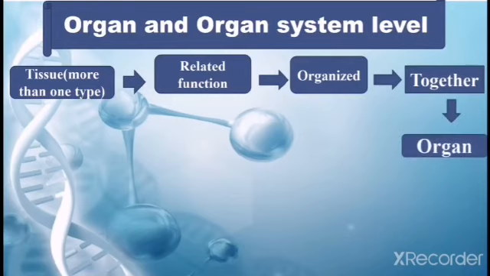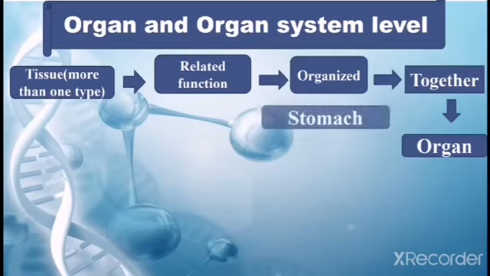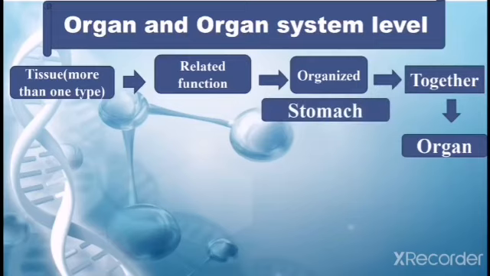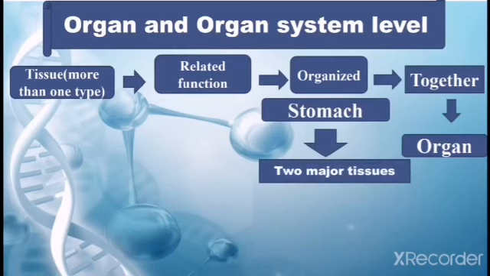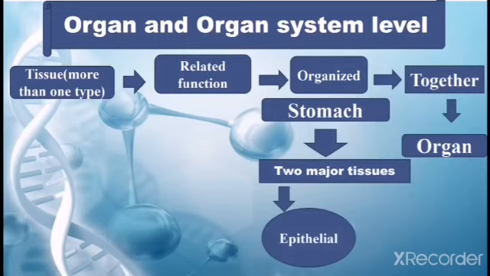Different types of organs are present in the body of human beings, like the stomach. The stomach is an organ that is involved in the process of digestion. It is composed of two major tissues. The first one is epithelial tissue and the next one is muscular tissue.